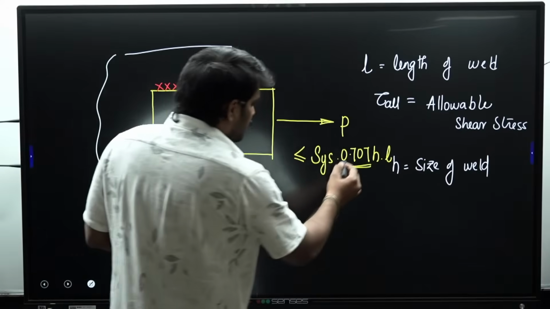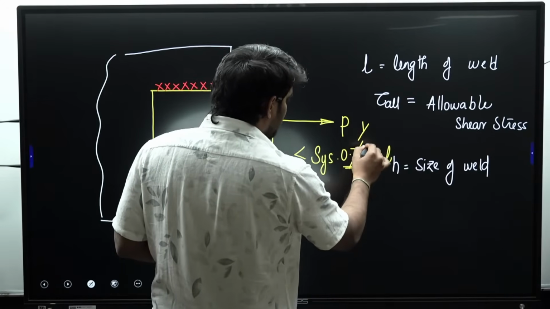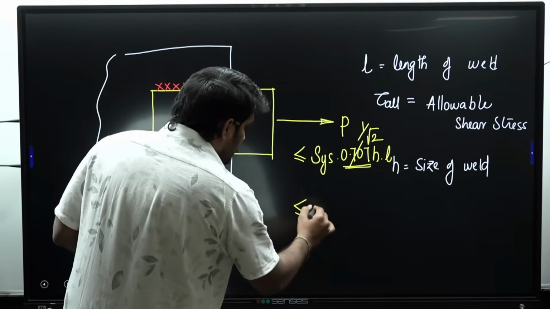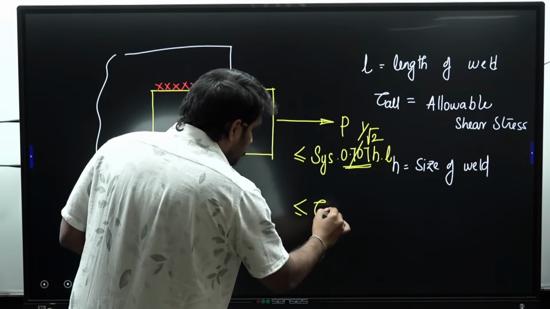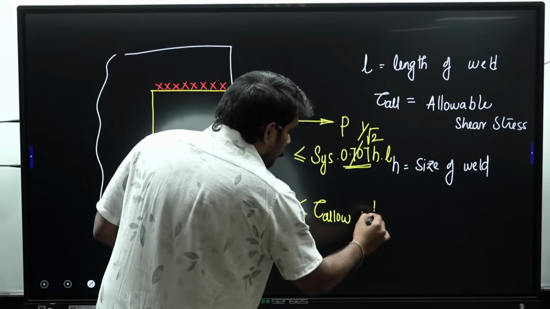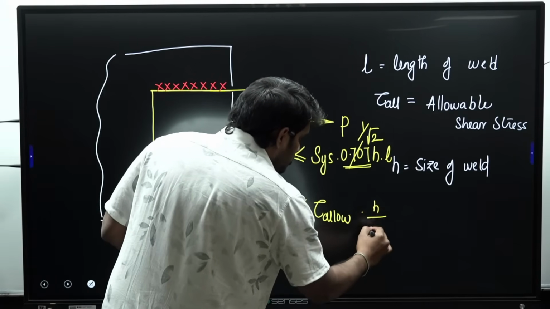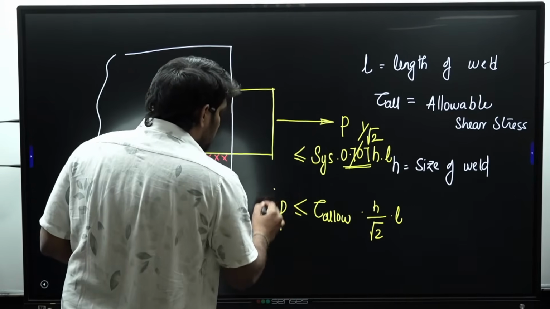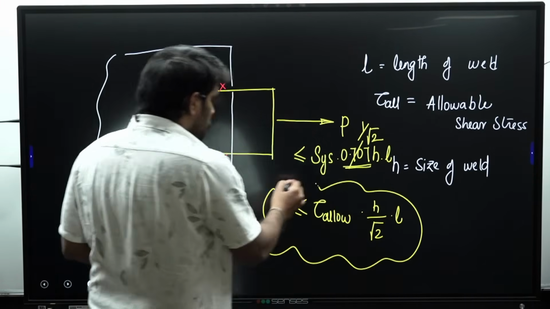Depending on the kind of options that are given, in place of SYS we can replace that by tau allowable, into H by root 2 into L. So the load should always be kept below this value.